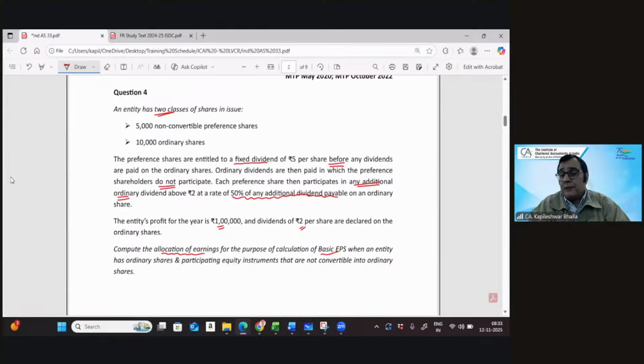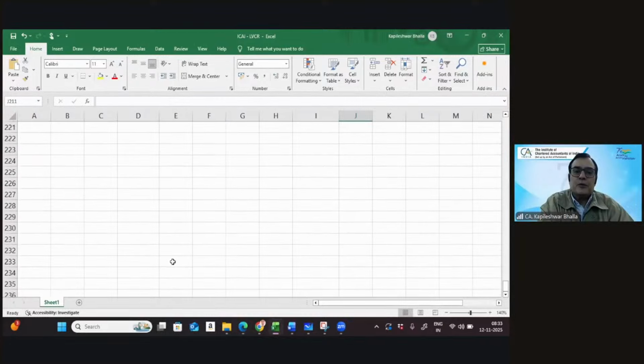Now, would you like to tell me how I would proceed with this particular question? When you've got two classes of shares, in this case the ordinary shares and the non-convertible preference shares, what am I supposed to do? Give me the technical term. So let's wait for your inputs. What do you say? What are you going to do in this particular case? I want to hear that interesting term. Okay, no input so far. You've done this question earlier, right?